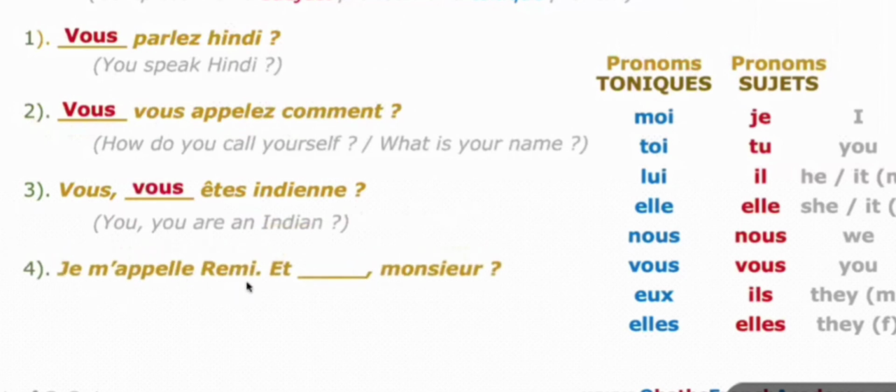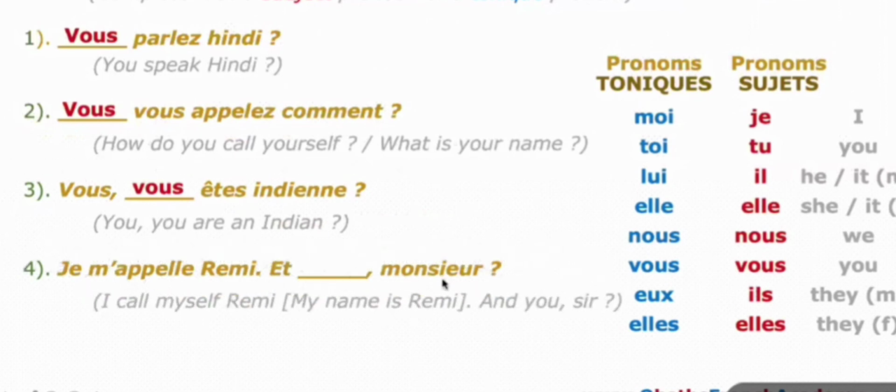Fourth one. Je m'appelle Remy. My name is Remy. Et dash, Monsieur, Sir. So, my name is Remy and you, sir. That et is and. I already told, tonic pronoun is used after and. So for monsieur, a respectful person, which tonic pronoun do you have to use? Toi or vous? Vous only you have to use because monsieur is a responsible person, respectful person or elder person.